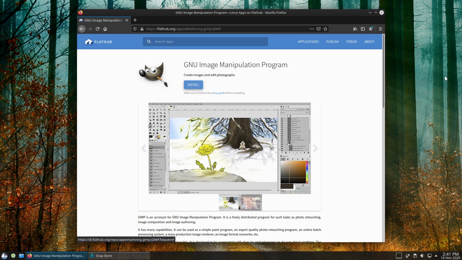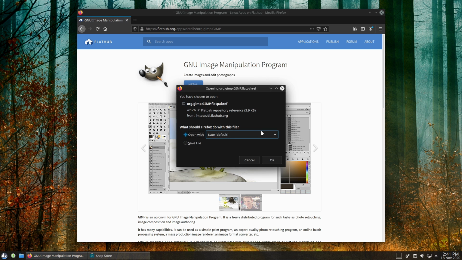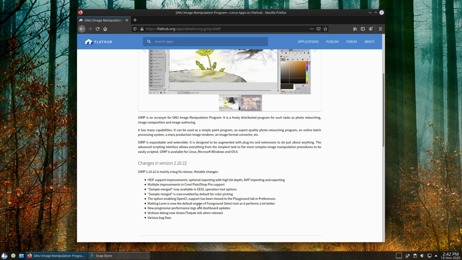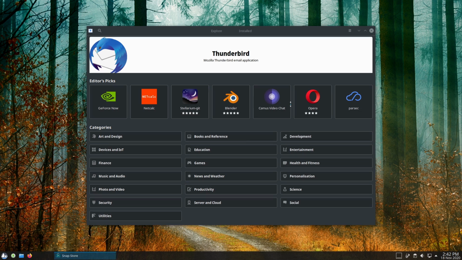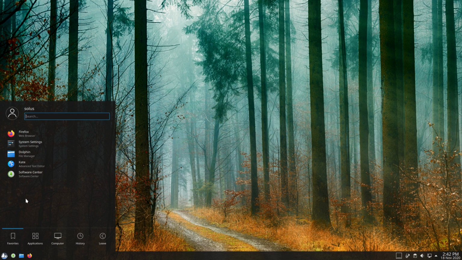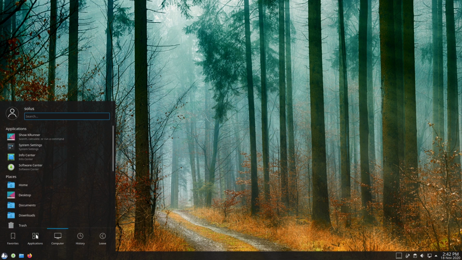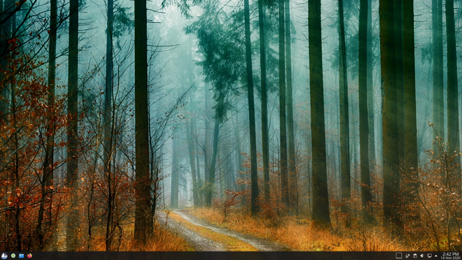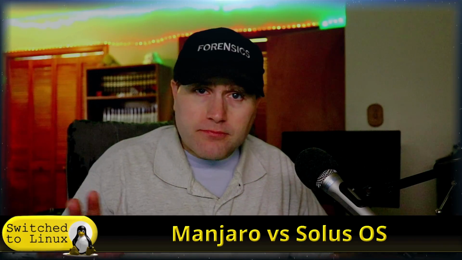There you go. So now we have an install button on the Flatpak website. You can see it's just going to default to Kate, which is a text editor. So we're not going to be able to install with the GUI. We'll have to do everything installing Flatpaks from the terminal. So that's your downside on Solus, is if there's software that you need that is not in the repository, because the repository is going to be limited, you are going to have to learn how to install Flatpaks with the terminal. Everything else other than that, you're going to have a lot of solid, strong stability on both of these guys. Neither one's actually going to give you any serious headaches.